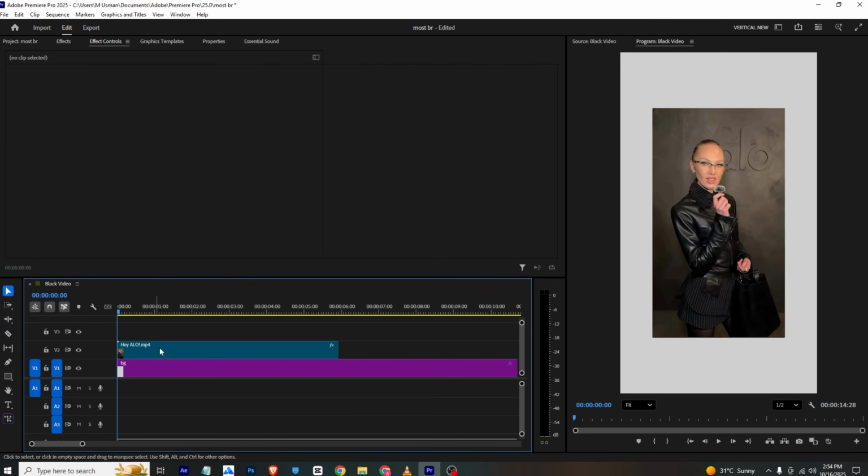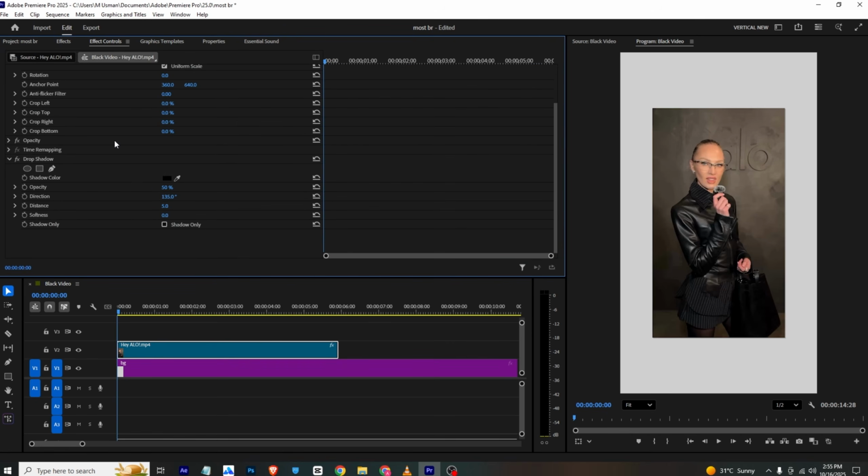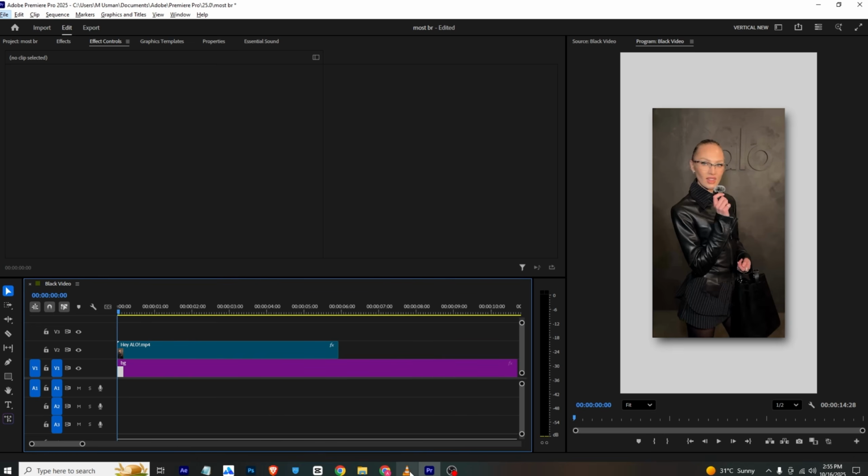Now what we need to do is add some drop shadow to the background. So I will search for drop shadow, bring it on the clip, and then go to effects control, make sure the opacity is 100, increase the softness, and also change the direction from wherever you want, like this. So this will be our shadow.